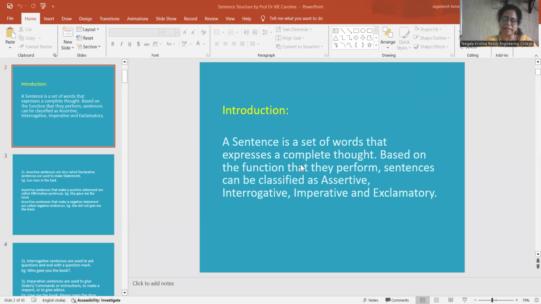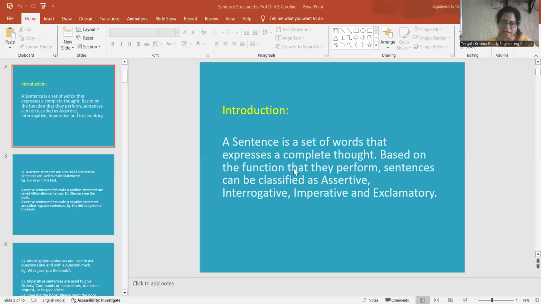We are going to learn about sentence structure. Why do we have to learn this topic? What is the importance of this topic, especially for engineering students? While you're talking or writing, you have to frame good sentences. When you do not convey the message meaningfully, the reader or the receiver will not understand. Framing good sentences is very, very important. That's why engineering students have to learn framing of sentences and have a good understanding of sentence structure.